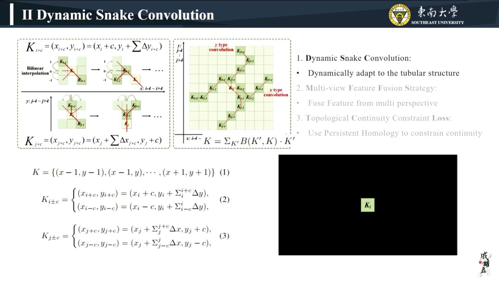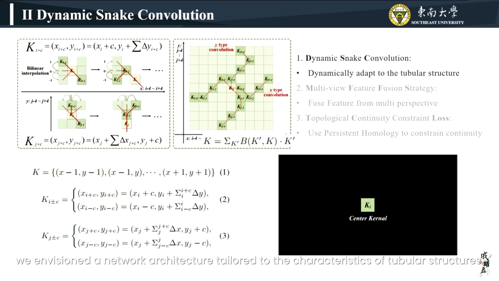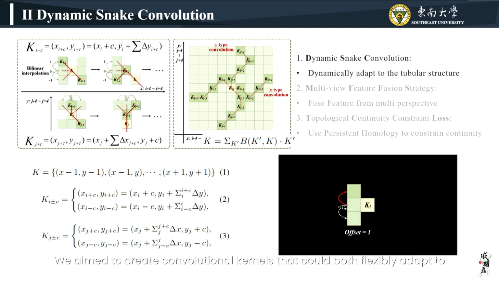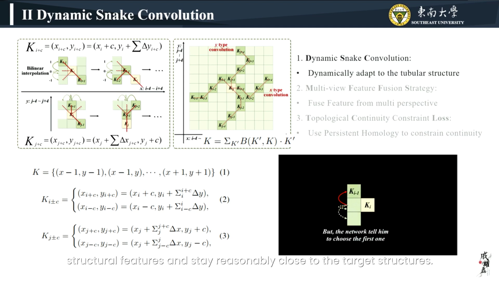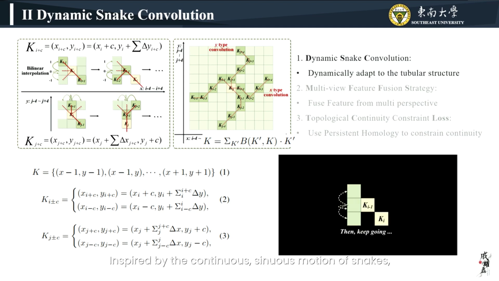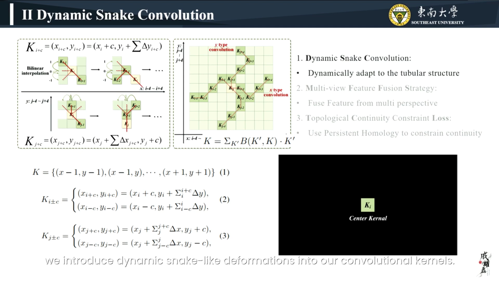To address this, we envisioned a network architecture tailored to the characteristics of tubular structures. We aimed to create convolutional kernels that could both flexibly adapt to structural features and stay reasonably close to the target structures. Inspired by the continuous, sinuous motion of snakes, we introduced dynamic, snake-like deformations into our convolutional kernels.